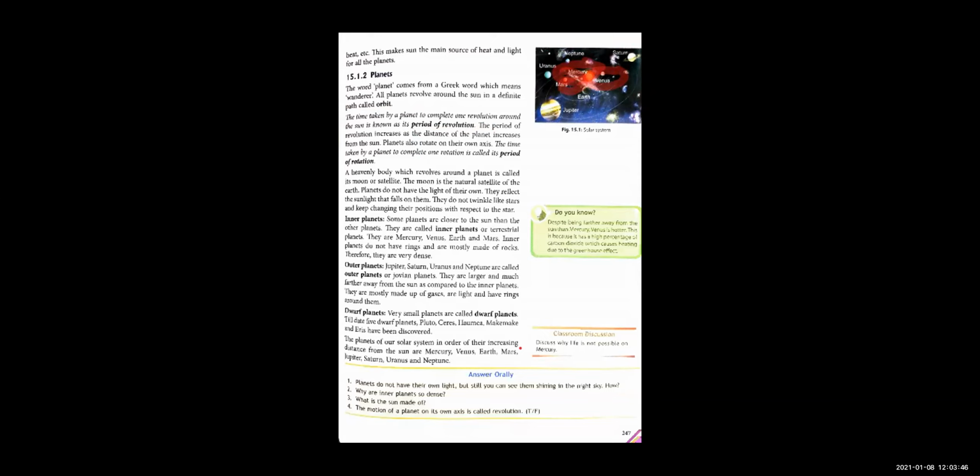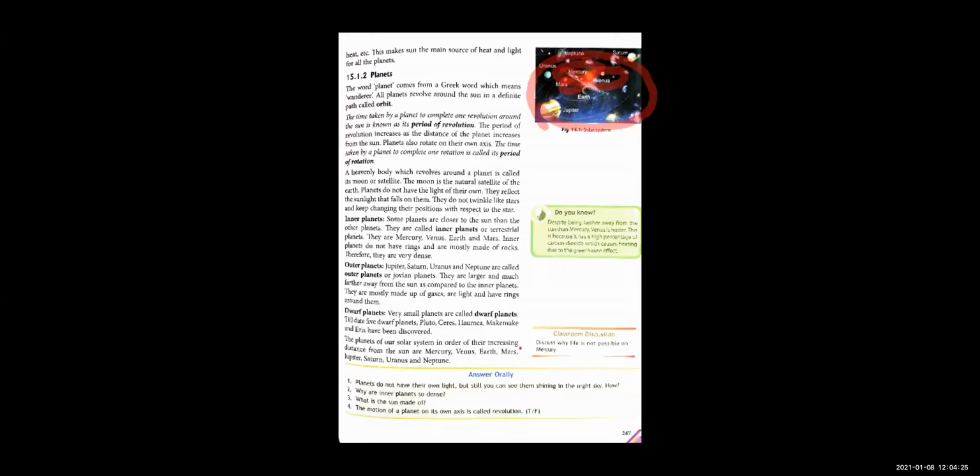So the period of revolution of Jupiter, Uranus, and Neptune is more, क्योंकि उनको बहुत बड़ा चक्कर काटना पड़ता है. But Mercury, which is very close to the Sun, completes its round quickly, right? So the period of revolution of Mercury is less, and for Uranus and Neptune, which are far from the Sun, it is more. This is your period of revolution.